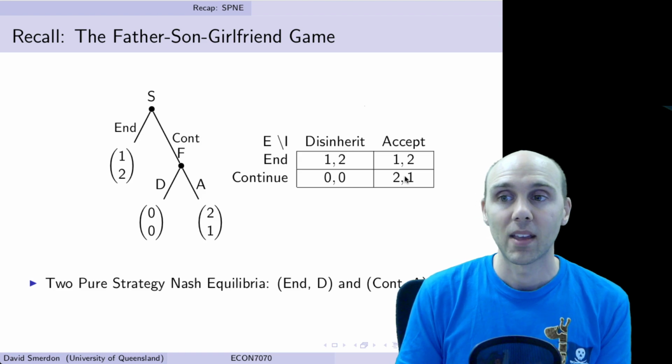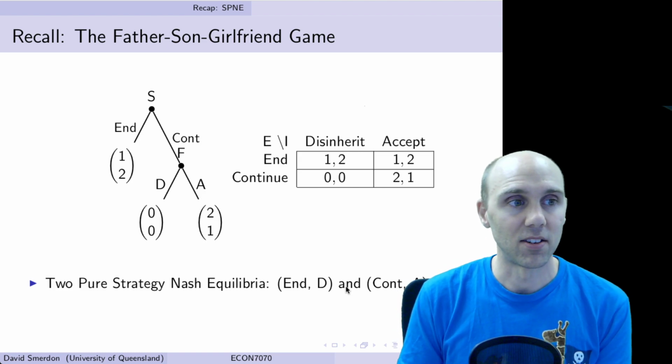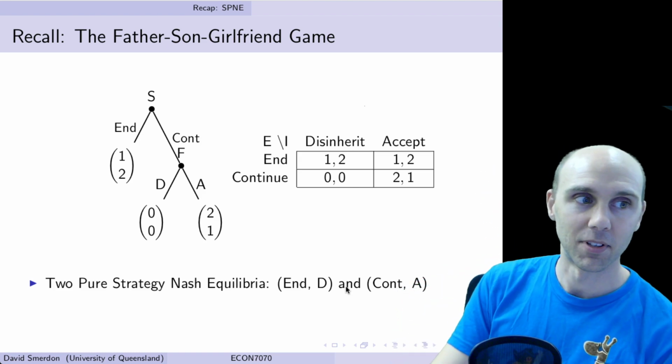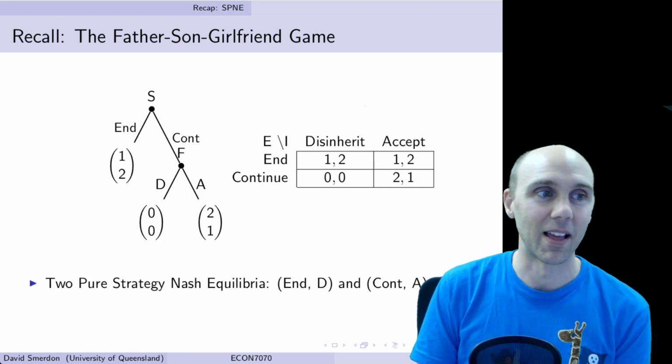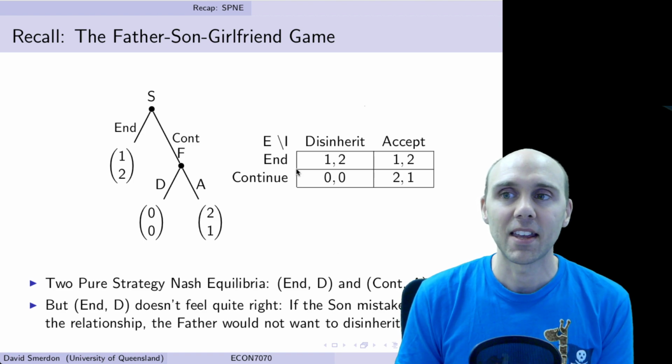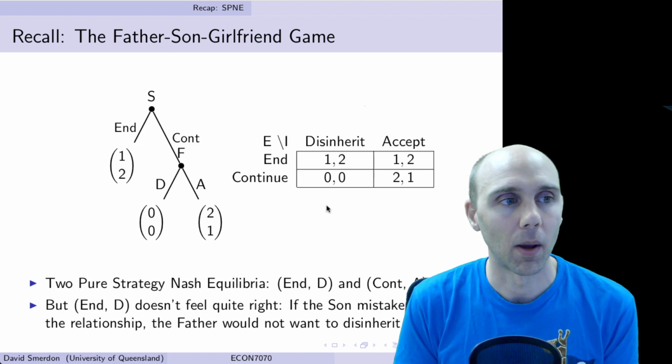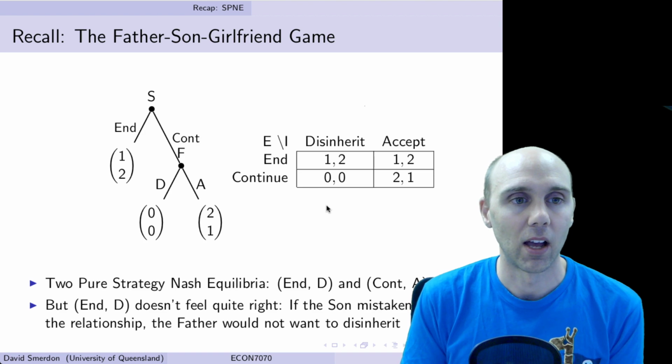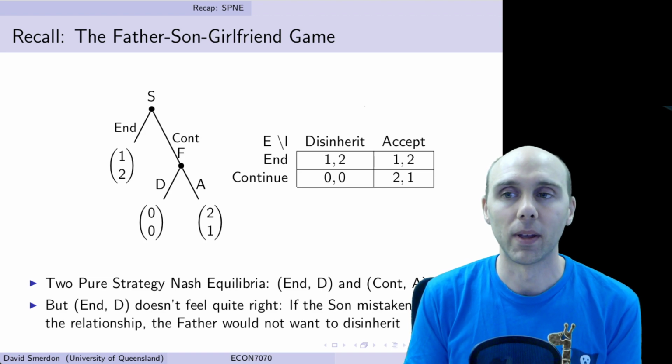They are end and disinherit, and continue and accept. I'll move out of the way so you can see that. So we've found 2, but end and disinherit, as we spoke about before, seems a little bit strange as an equilibrium